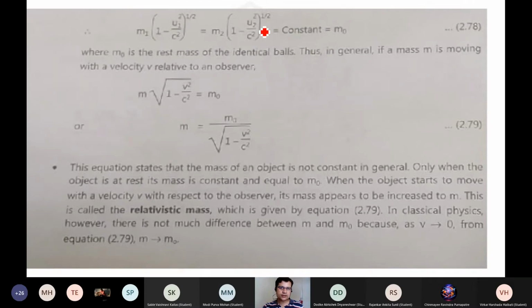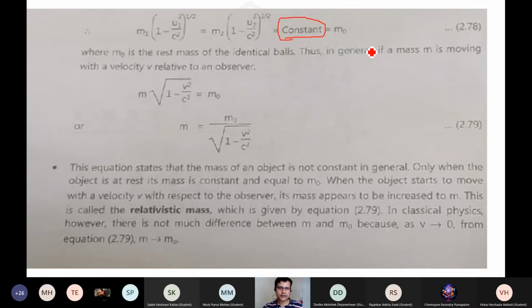Here m1 and m2 are initially constant, and u1, u2 are the velocities of those two masses with respect to the stationary frame, and that is always a constant. So this quantity is coming to be a constant.